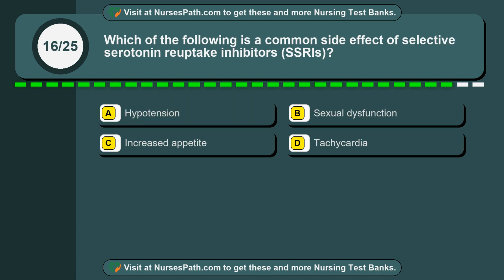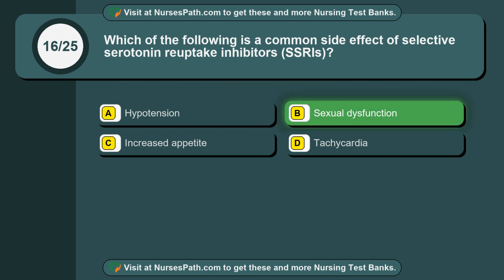Question 16. Which of the following is a common side effect of selective serotonin reuptake inhibitors, SSRIs? Option A. Hypotension. Option B. Sexual dysfunction. Option C. Increased appetite. Option D. Tachycardia. The correct answer is option B.